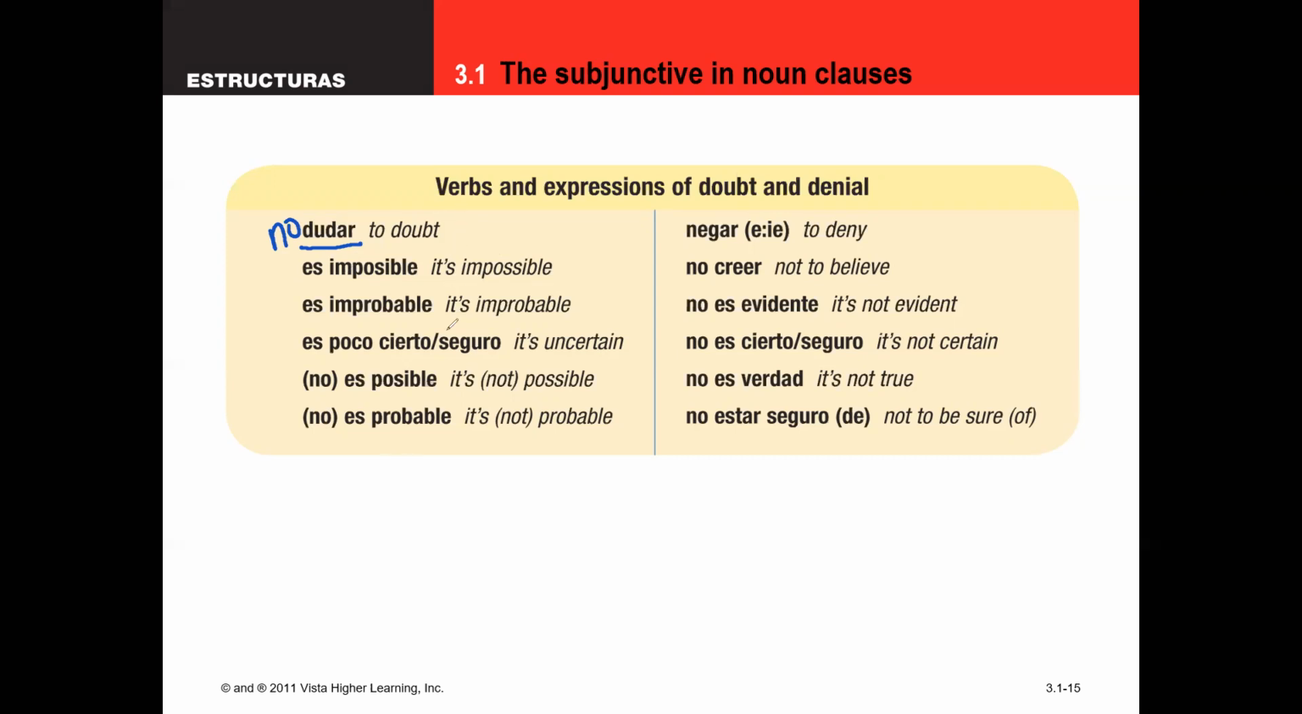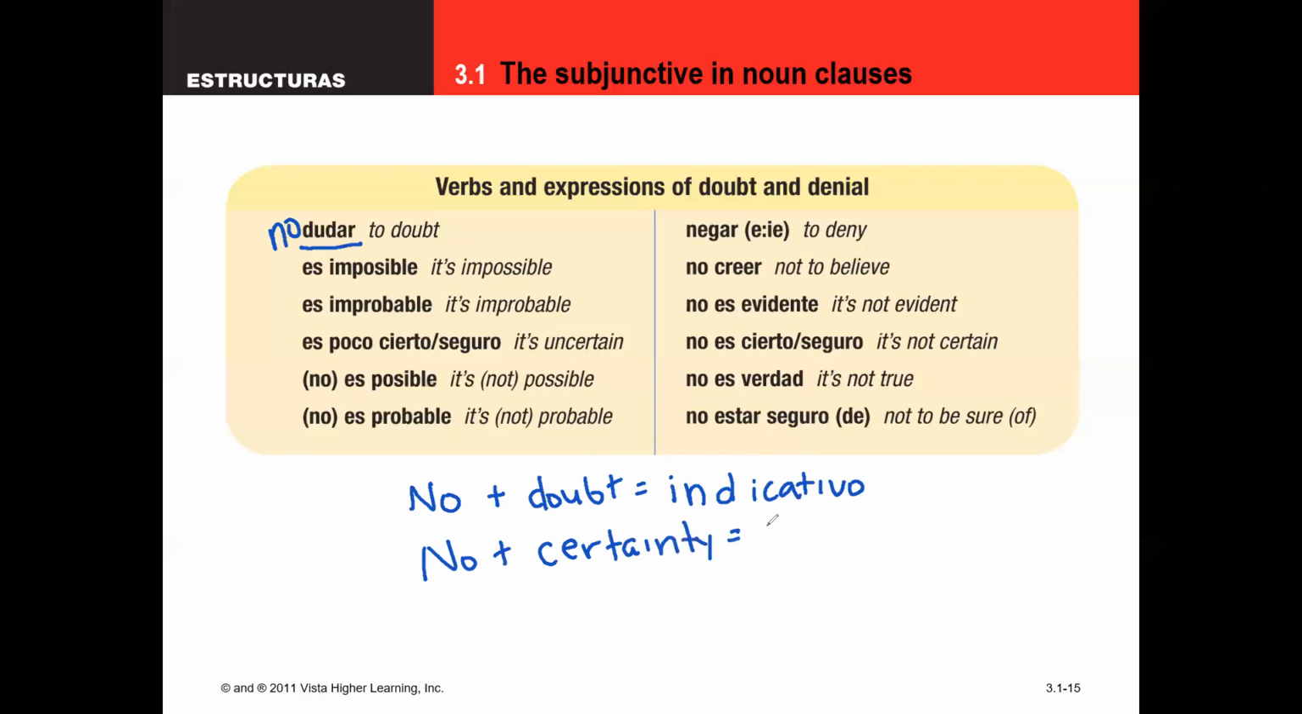In the video from last week, you hopefully remember I did some really weird math problems. I put no plus doubt equals indicativo, and then just plain old doubt would be subjunctive. But if I did no plus what I call grammatical certainty, I don't know what we call it, no plus certainty is going to be subjunctive. And I can actually show you some of those examples on this list here.